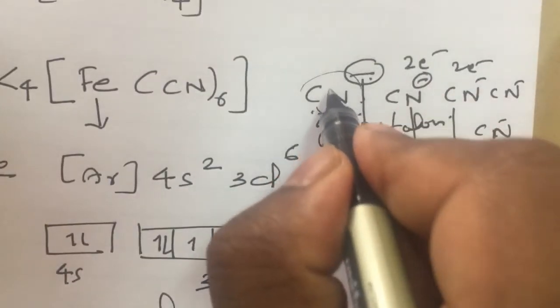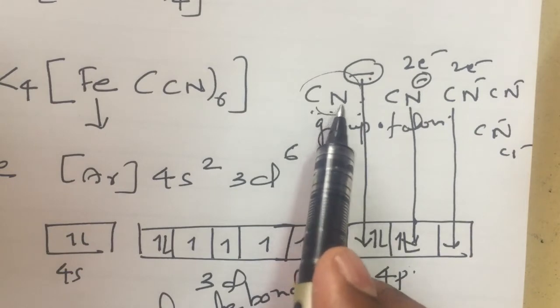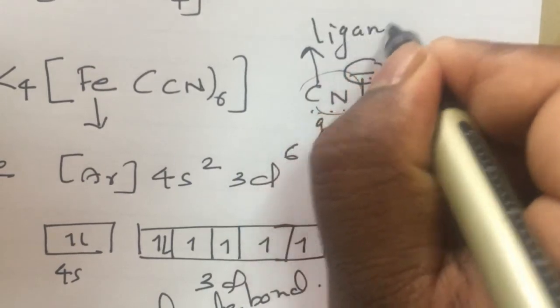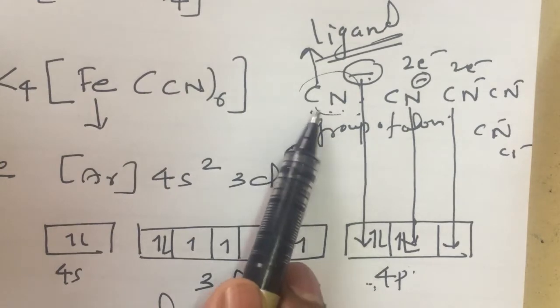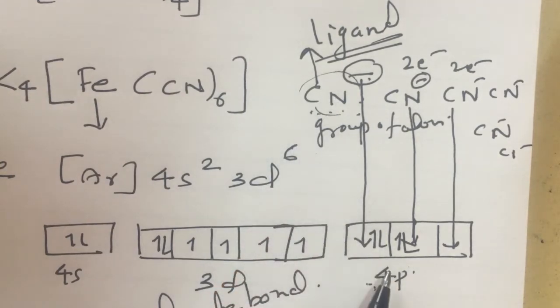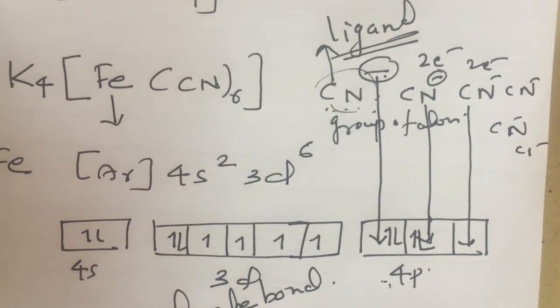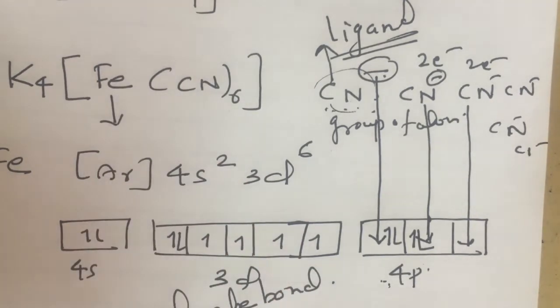The group which donates electrons, CN minus, donates electrons to the metal, and this group is called a ligand. What is a ligand? A group of atoms which donates electrons to the vacant orbital is called a ligand. The important thing is that in a coordination complex there should be some vacant orbitals in the central metal atom and some groups to donate electrons to those vacant orbitals.